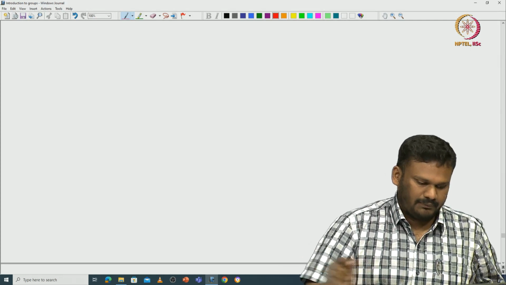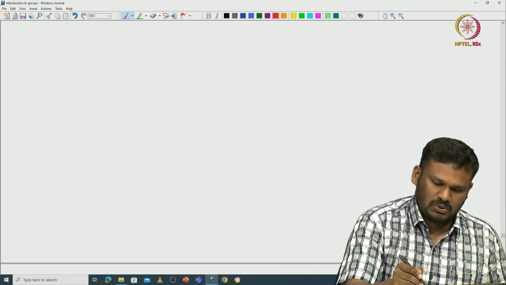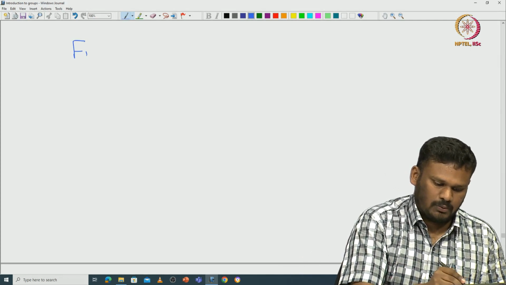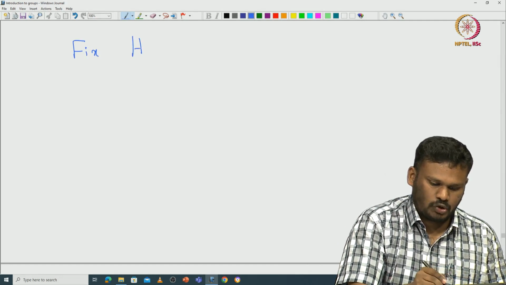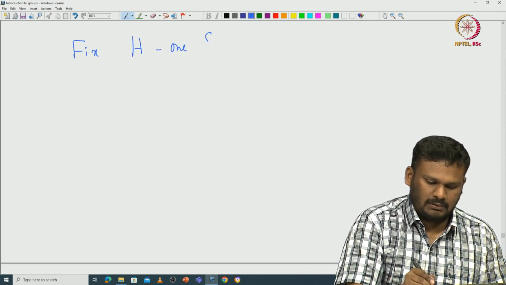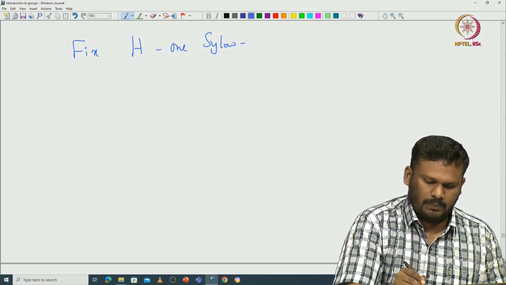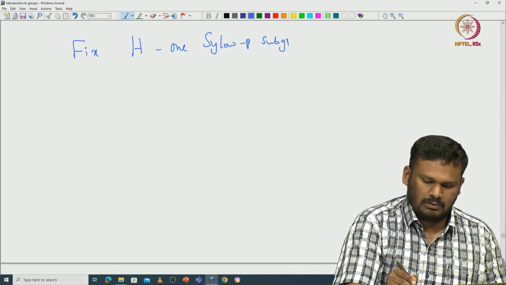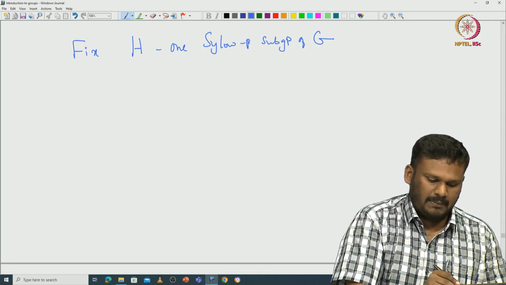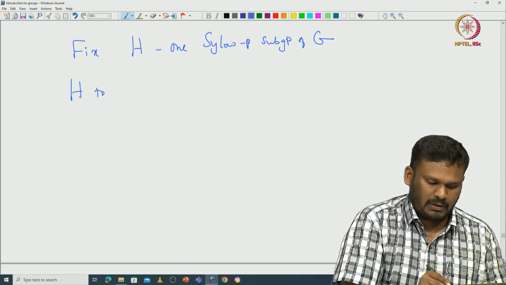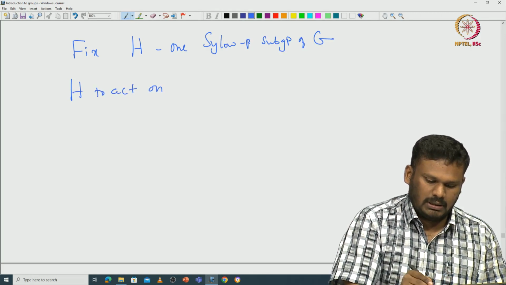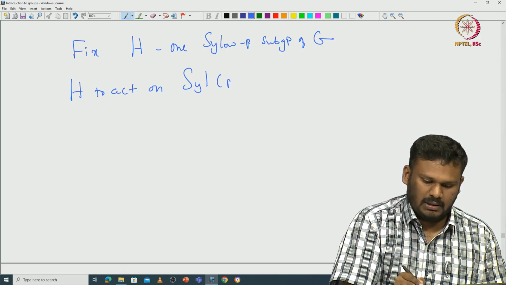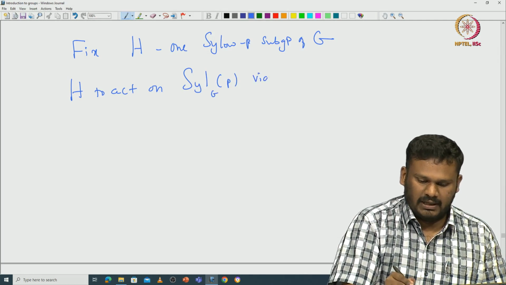Okay, now again what we do, we fix one Sylow p-subgroup, fix H to be one Sylow p-subgroup of G, and then make H act on this set Syl_p(G), again via conjugation.